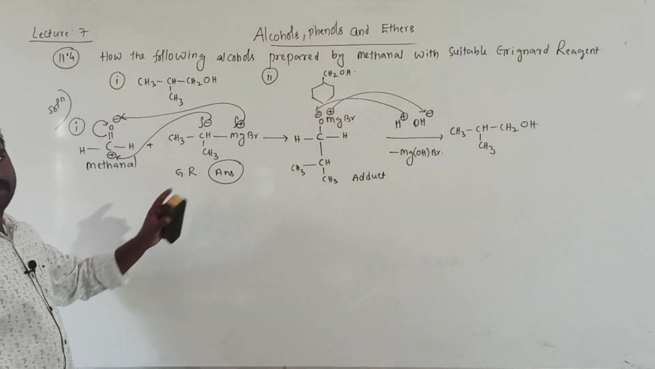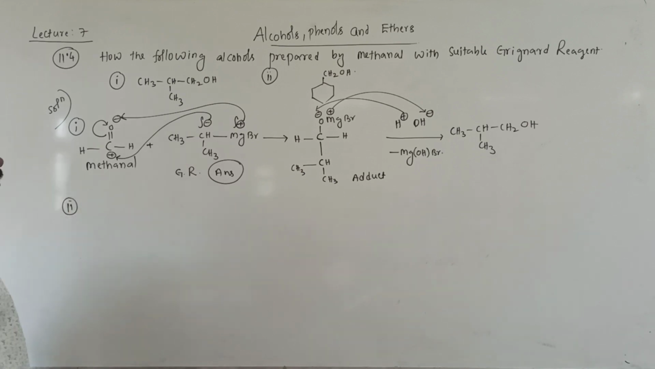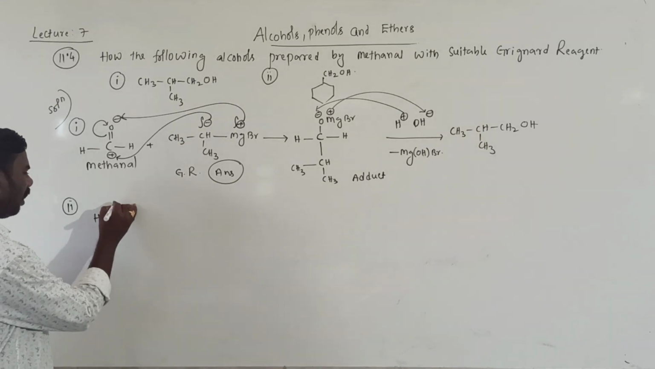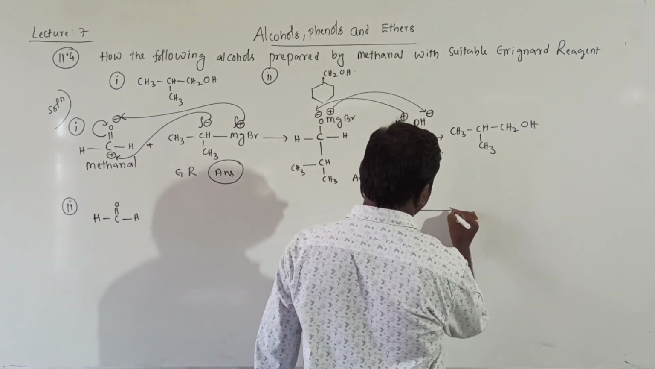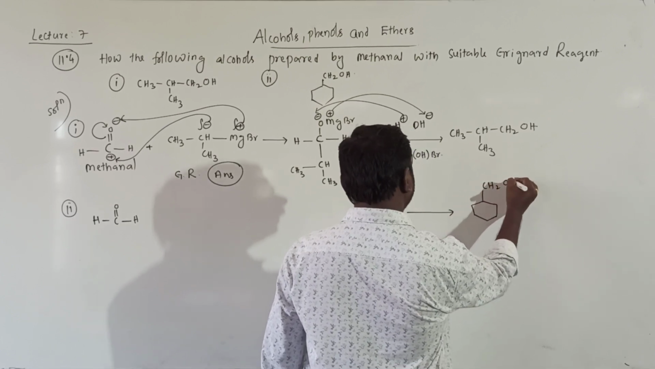Understood? This is what is required. Question number 2. So what is the reactant? One reactant given is methanol, given commonly, students, for both, and the product given is CH2OH. This is the product given.